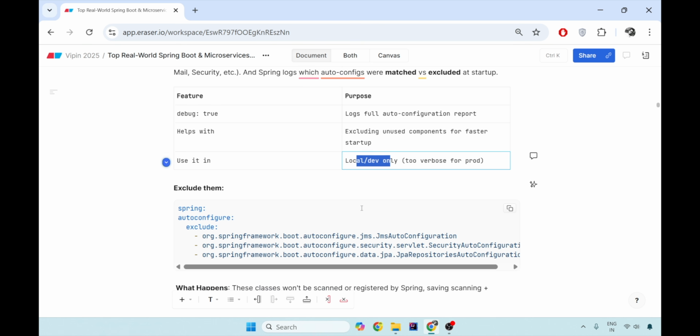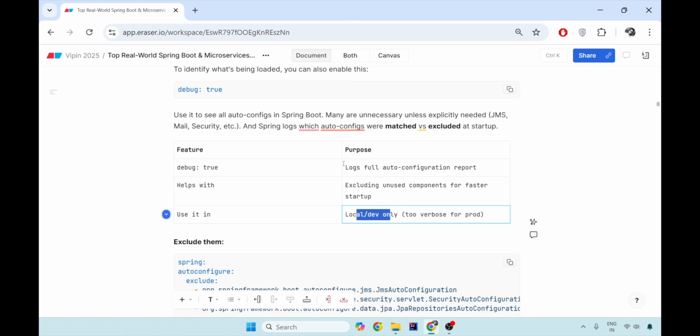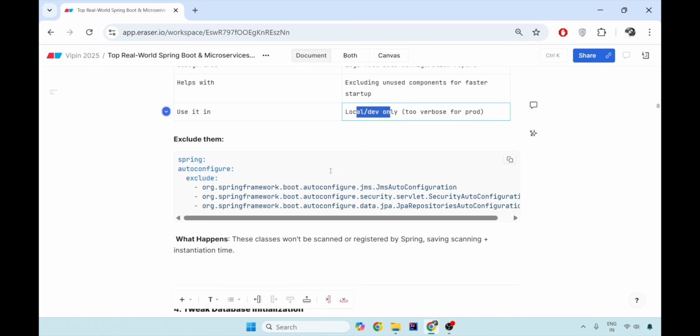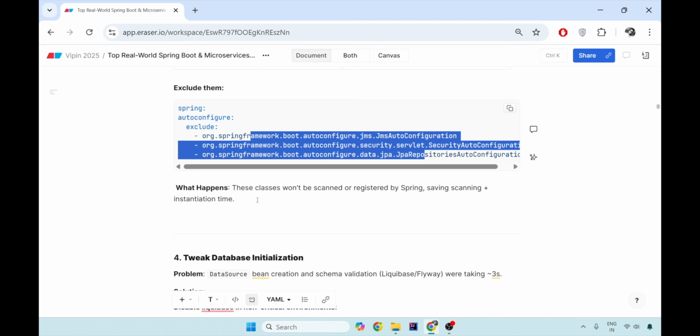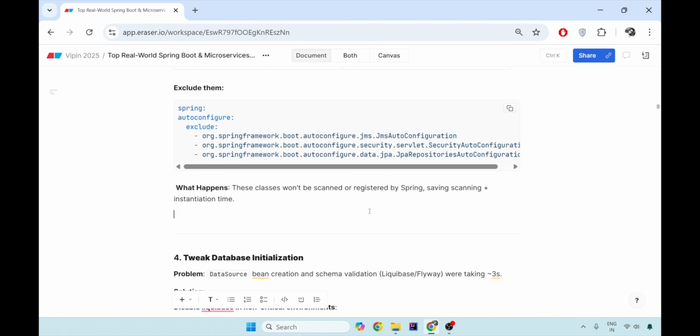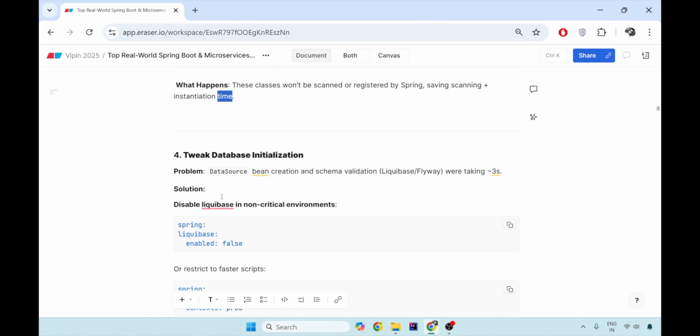Once you have all those properly noted down, that yes, you can exclude these auto-configured matched dependencies, you can exclude them like this. So now what will happen? These classes won't be scanned or registered during startup, and it saves the scanning and instantiation time and will optimize your cold start. Fourth, a very beautiful way is tweaking the database initialization.